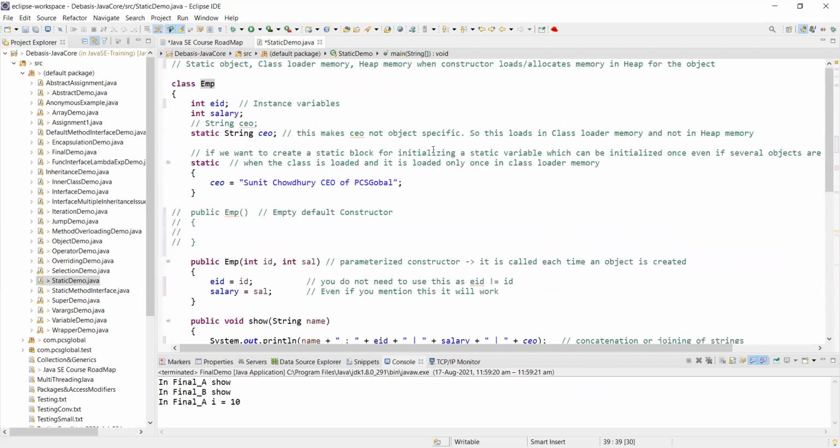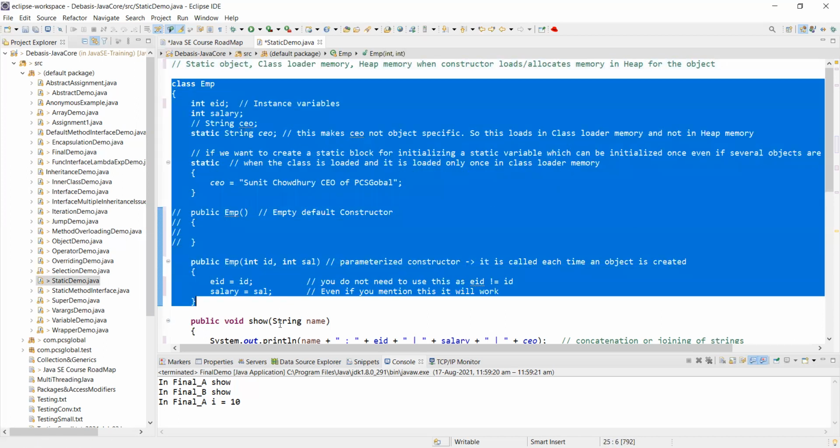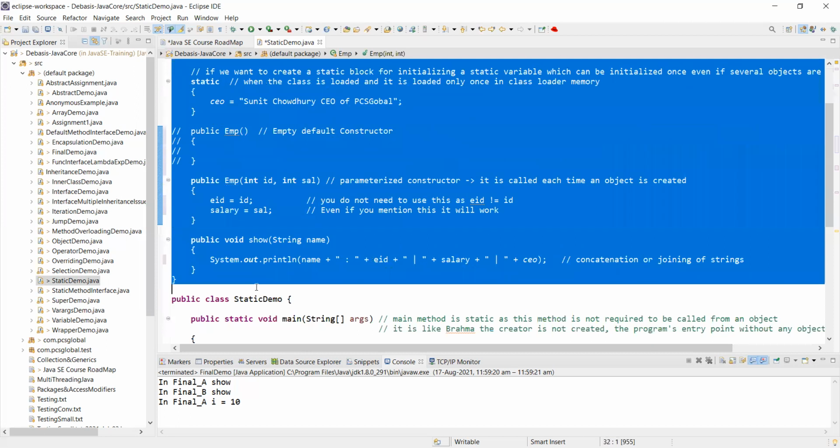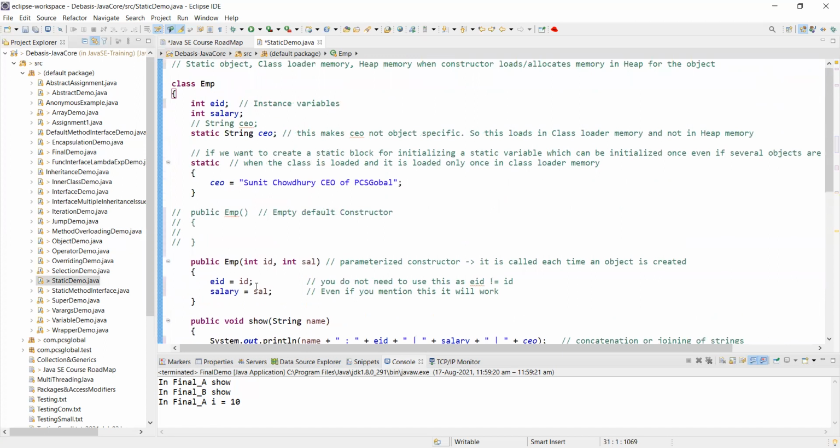You have defined a class. What is the purpose? Because you want to use the class, isn't it? But you cannot use a class just like that. Once you define it, the class will be there in the class loader memory. There is a section of memory which is reserved once you have defined this class, this entire block. This is the ending bracket for this class. So this is the entire block of the class.